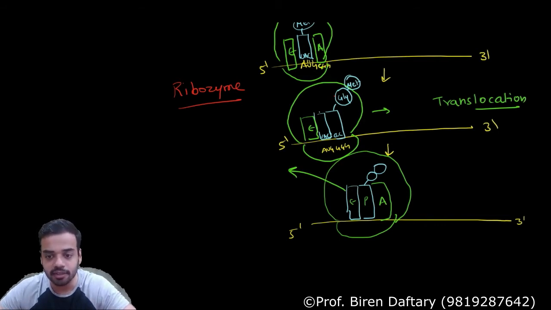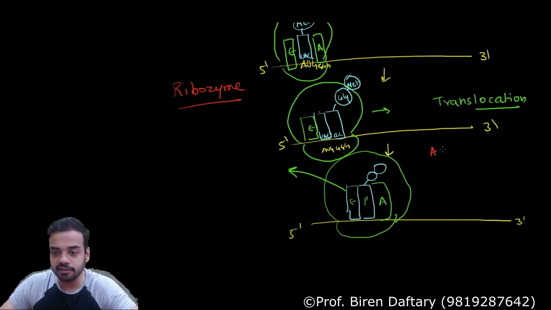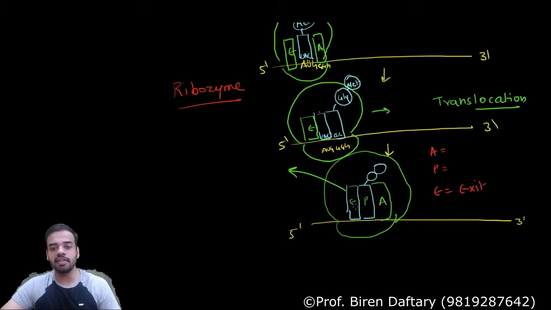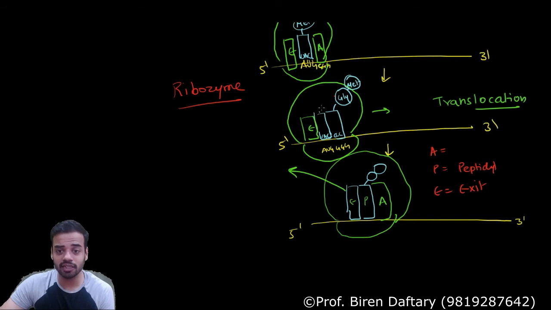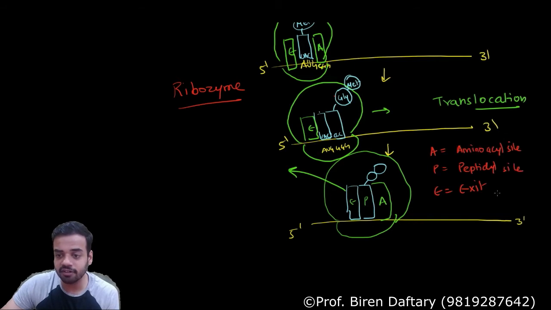Are you understanding? P site is called the peptidyl site. So if you want, I will write over here A, P, E. E is the exit site through which the empty tRNA will go. P is also called the peptidyl site, that is where the peptide bond is formed. You remember this? Peptide bond formed between these two tRNAs. And A is the aminoacyl site. The aminoacyl site is the site where the new tRNA enters.